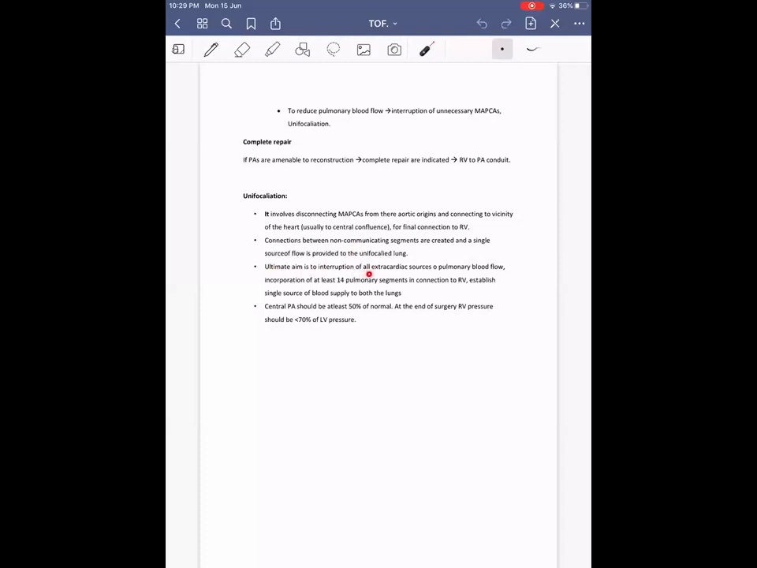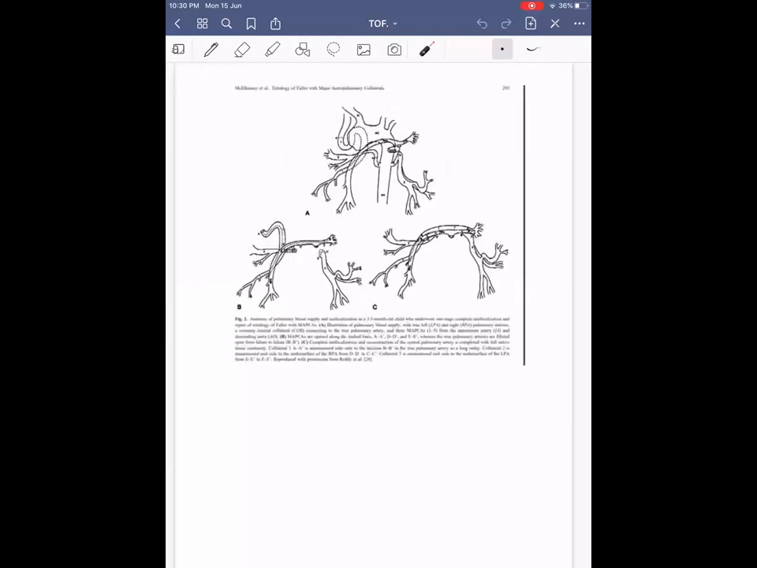The ultimate aim is interruption of all extracardiac sources of pulmonary blood flow, with incorporation of at least 14 segments. This we have to remember, at least 14 segments to the RV, so as to establish a single source of blood flow. Another thing is that the central pulmonary artery should be at least 50% of the normal diameter, and at the end of the unifocalization, RV pressure should be less than 70% of the LV pressure. So all these criteria should be fulfilled after performing unifocalization.